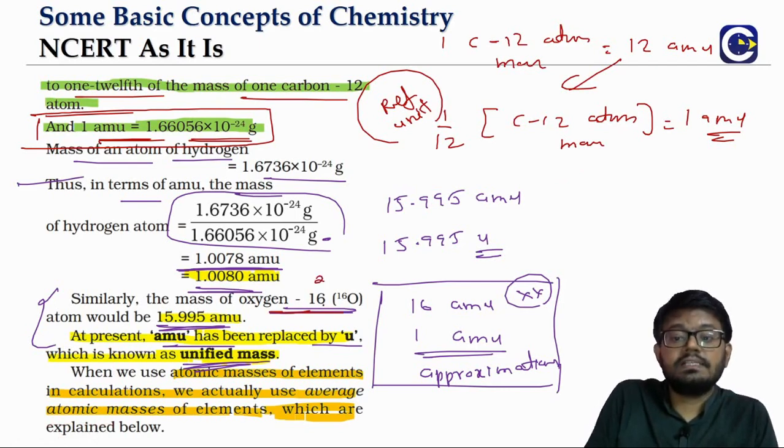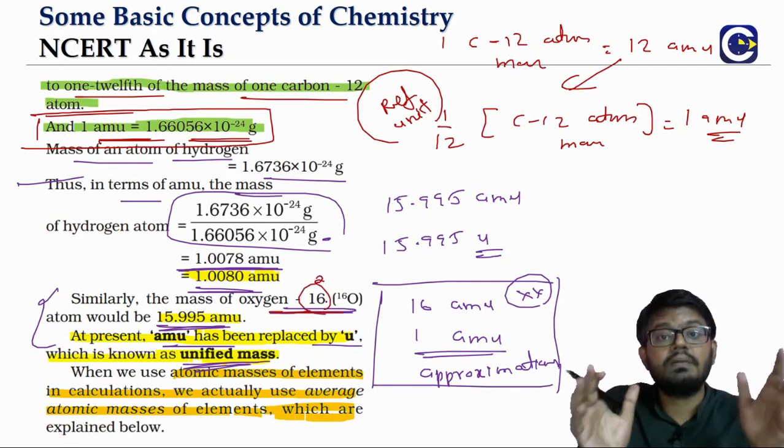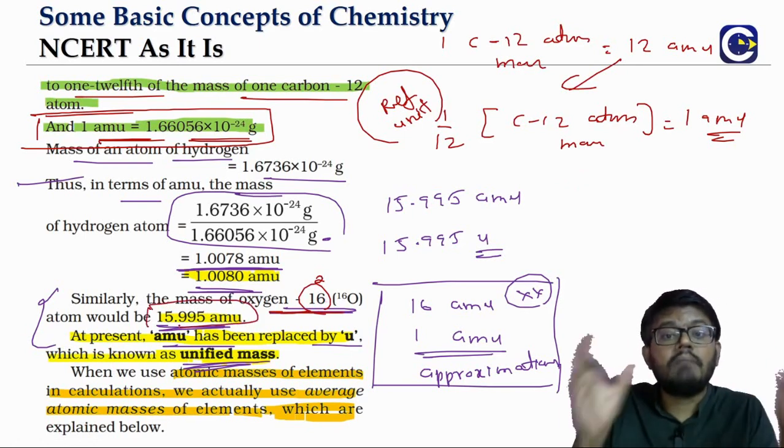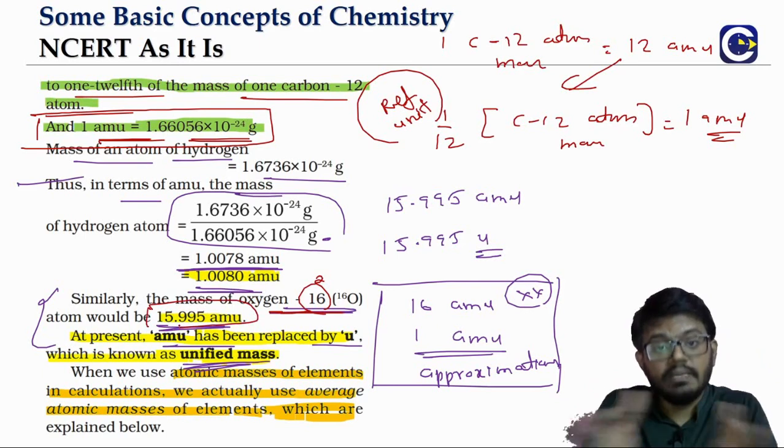See, when you say oxygen 16, what is 16? Mass number. It's the number of protons plus the number of neutrons. But this is what? Atomic mass. It is mass. It can have decimal places.